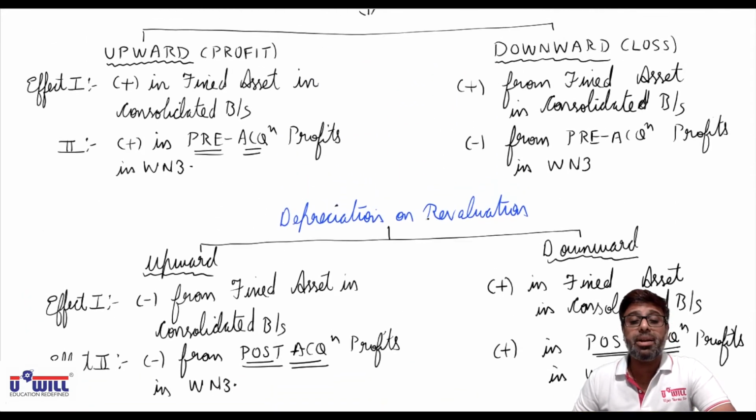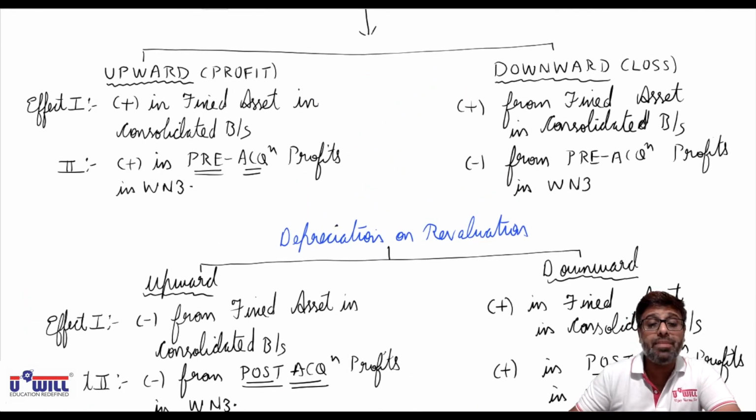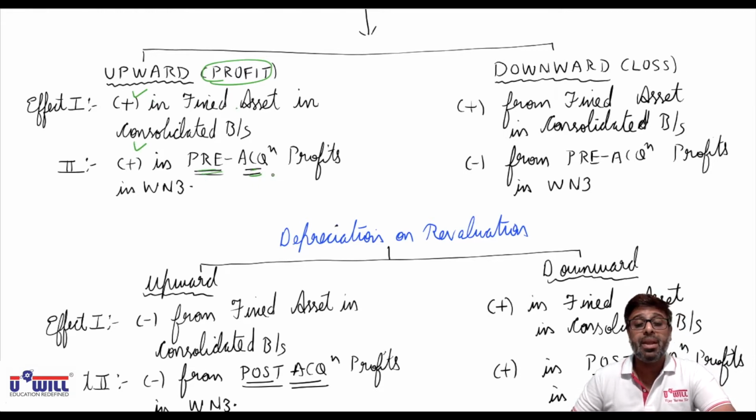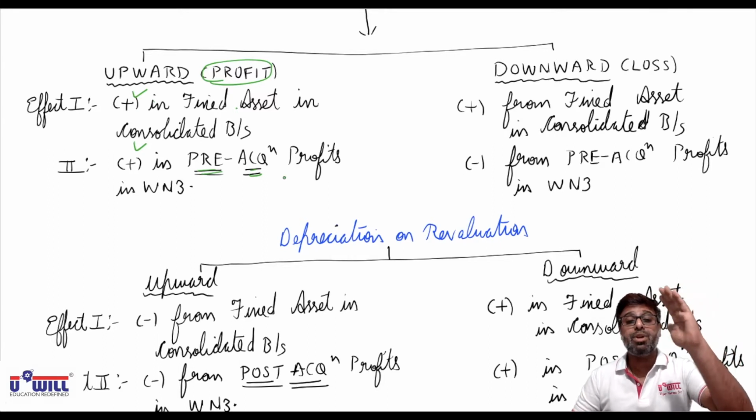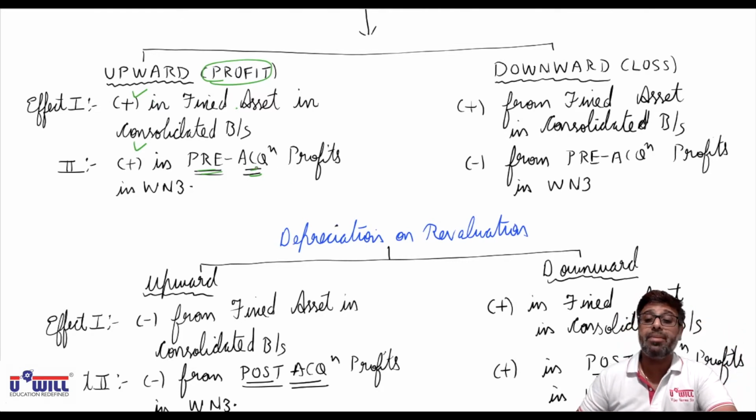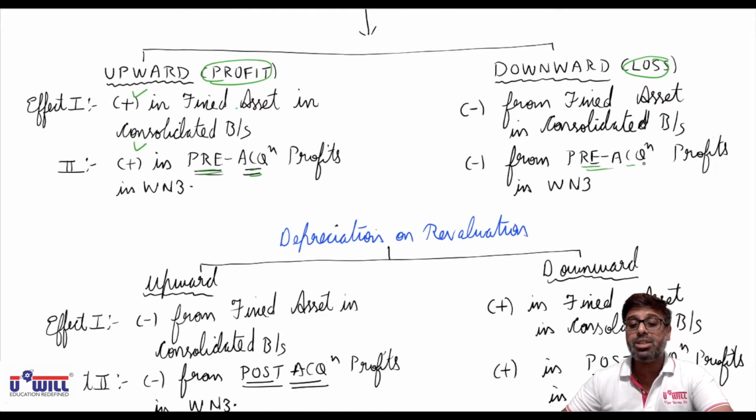Now as a shortcut, what you can remember is, understand this properly, revaluation profit, so we will plus in fixed asset and will plus in pre-acquisition column in working note 3. Why pre? Because on the date of revaluation, if the value goes up, it is because of the past efforts only, so you add it in pre. If it is revalued downward, that is loss, then instead of plus you will minus.